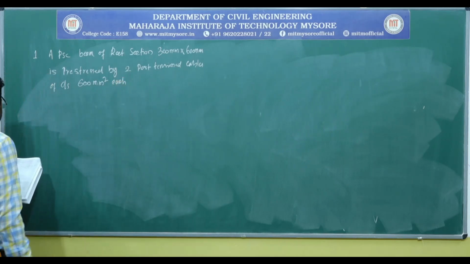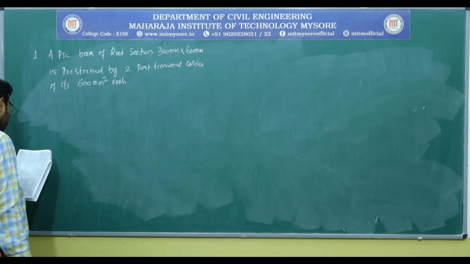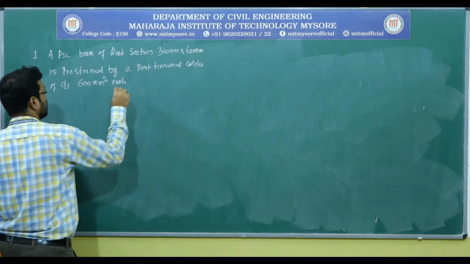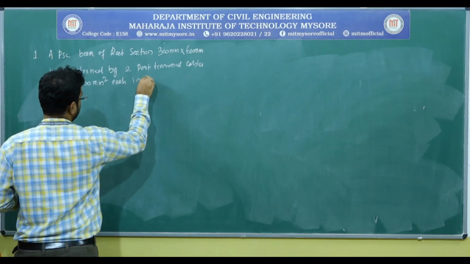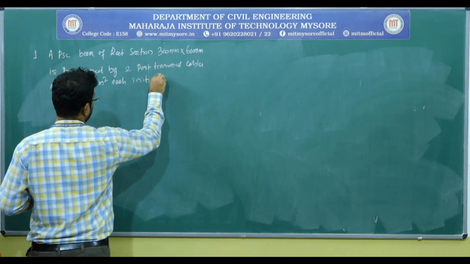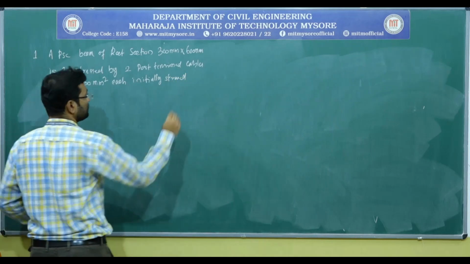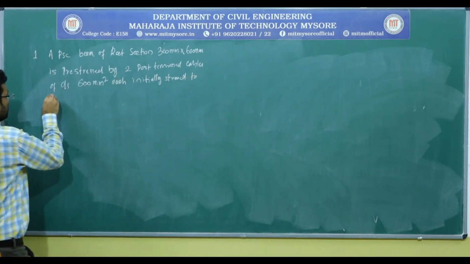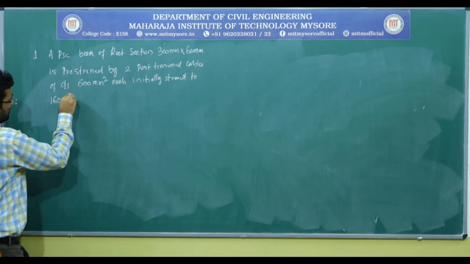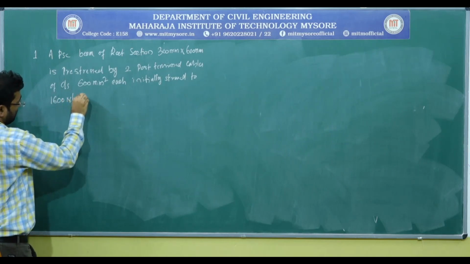That is, the cross section area of each cable is 600 millimeter square. Initially stressed to 1600 newtons per millimeter square.